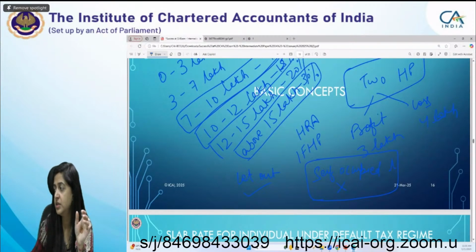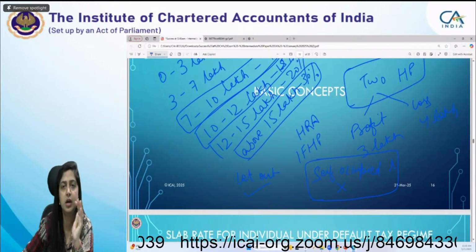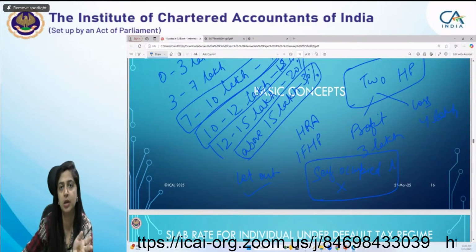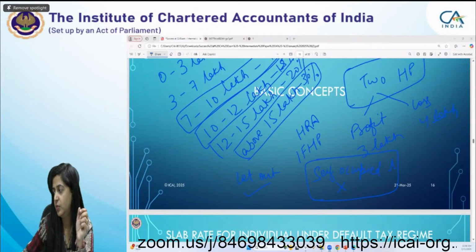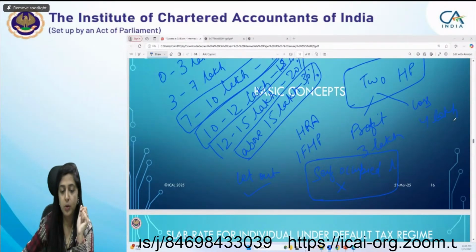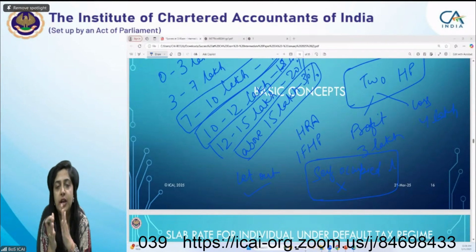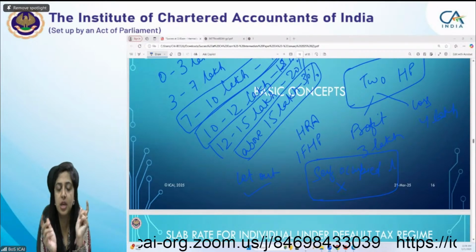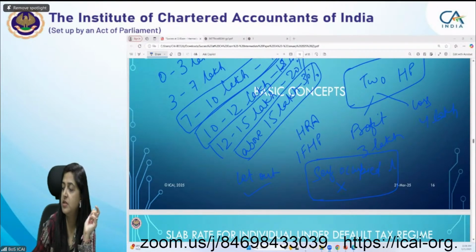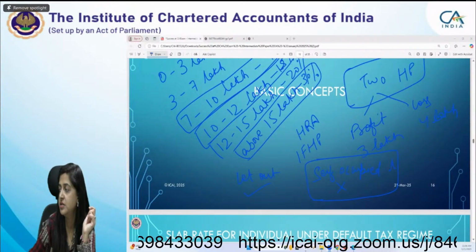Is it clear, students? Because it is very important, as most students get confused about how to deal with house property transactions under both regimes. Okay, chalo, theek hai. Regarding the deduction, if I say deduction under chapter 6A, no deduction is allowable under the default tax regime except, tell me students, which are the deductions available under the default tax regime also?